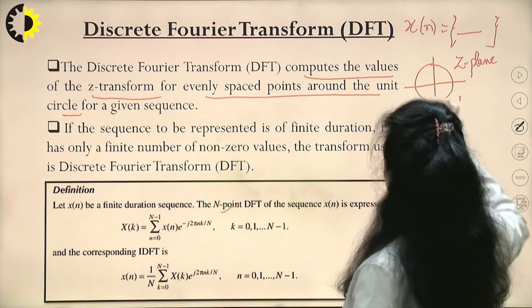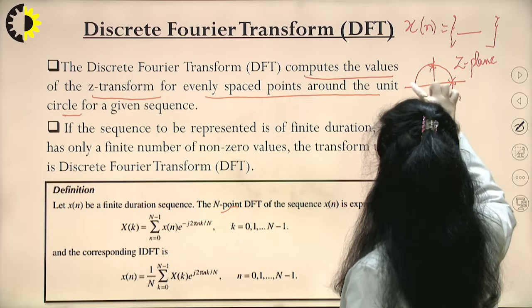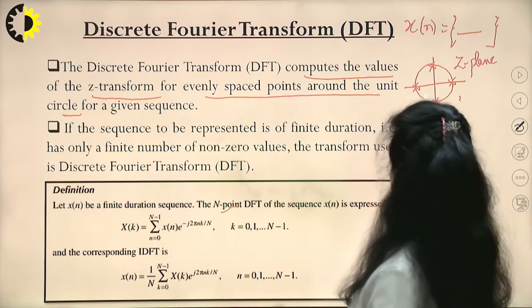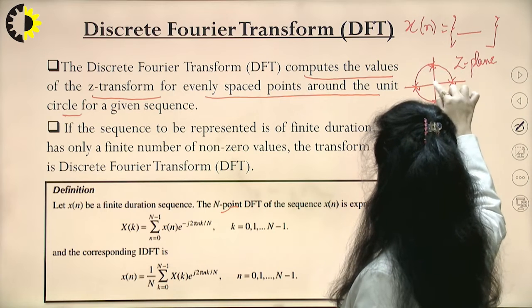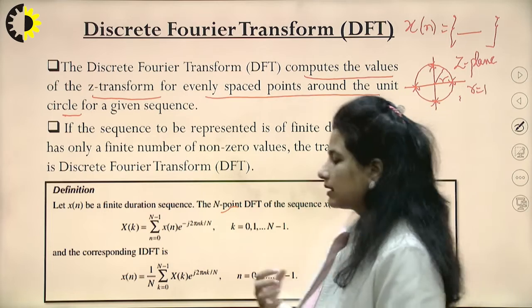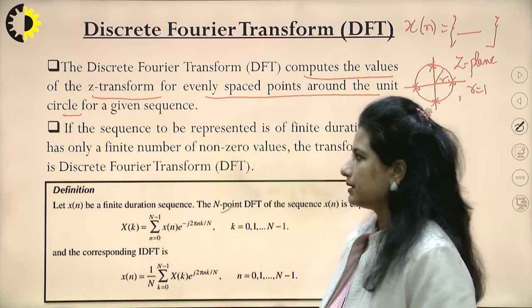So whatever points I have on this, for example, let me take these 4 points in this Z plane, I am calculating their values here onto this unit circle having radius equal to r. So we'll see that the discrete Fourier transform and Z transform are closely related.